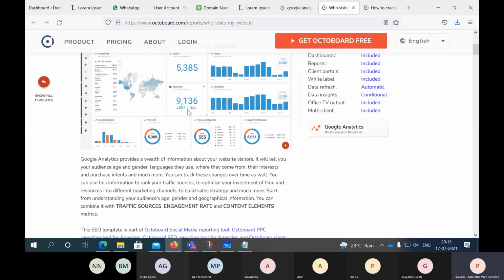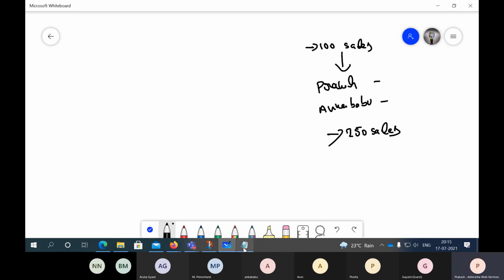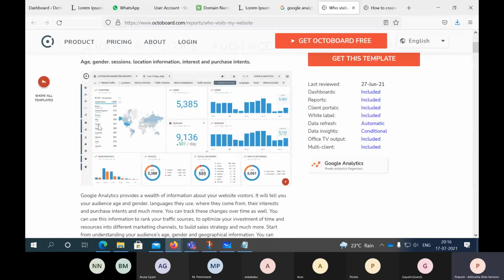See, from the United States how many visits are coming, from Brazil, from France, what all is happening. Here you can see, right? But here we are trying to filter that. In this traffic, I cannot say how many sales or clicks came through me for Arun. He can see overall that this much traffic he got, but through whose reference it came, we don't know.